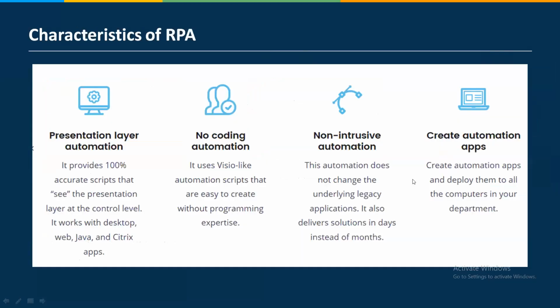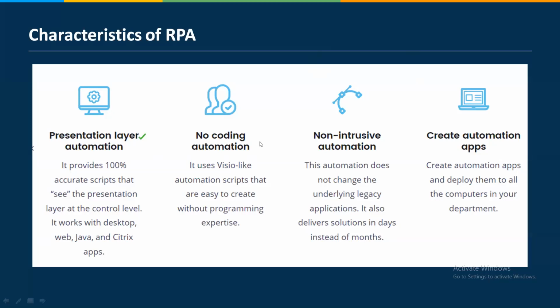Now, why is the company, or everyone, moving to RPA, or why is the organization trying to get all the projects related to RPA? Because of certain reasons, certain characteristics, certain advantages. So basically, when we talk about the characteristics of RPA, it works on the presentation layer,